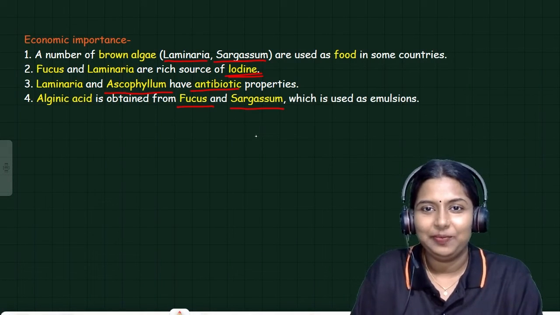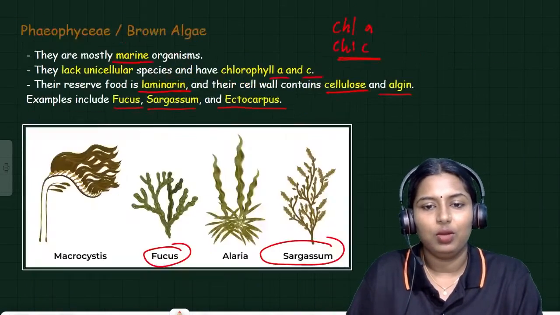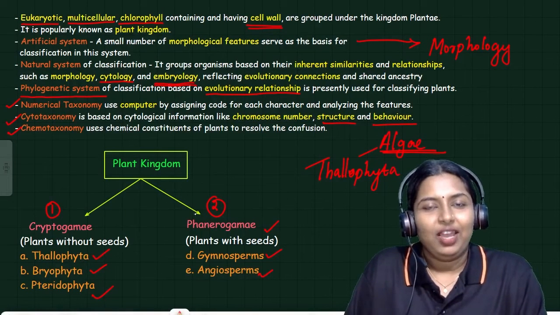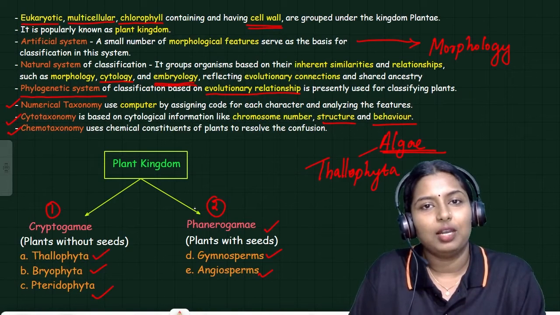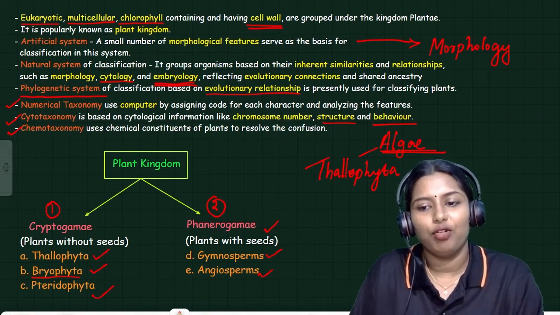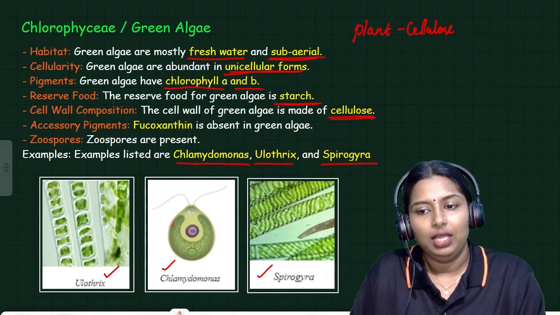Clear? Shall we move to the next thing? What is next? We already discussed the Thallophyta, which comes under cryptogams. Now we have to move to the Bryophyta. Bryophyta is also a part of cryptogams.